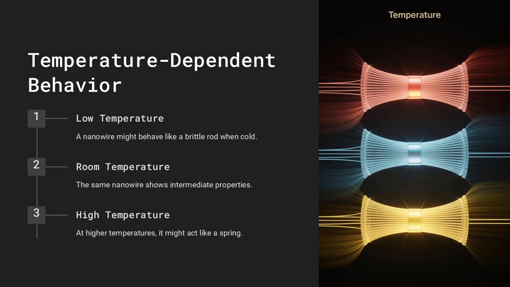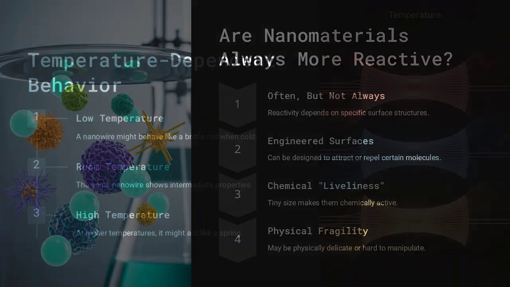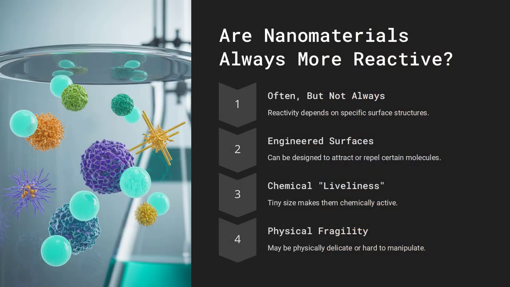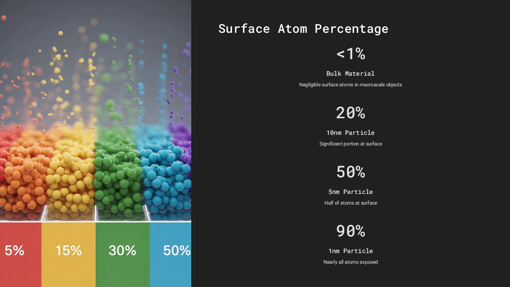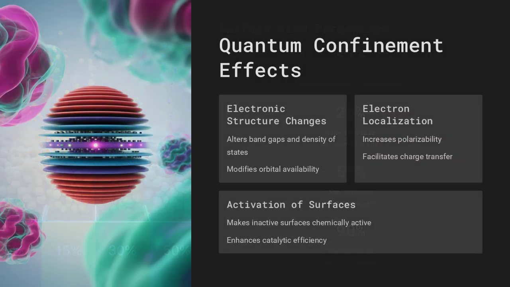This imbalance is at the heart of why chemical reactions and surface phenomena become far more important than mechanical properties at the nanoscale. Let us consider a simple example. Imagine a cube of material that is 1 centimeter on each side. It has a volume of 1 cm3 and a surface area of 6 cm2. Now divide it into a billion smaller cubes, each 10 nanometers on a side. Each tiny cube still has a volume, but now the total surface area has increased immensely.